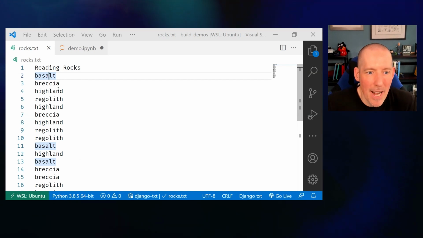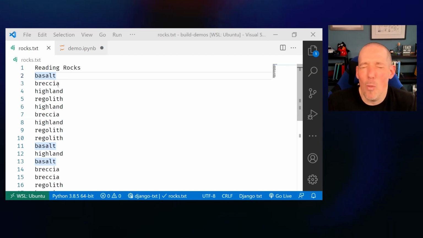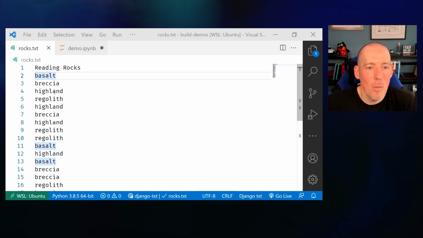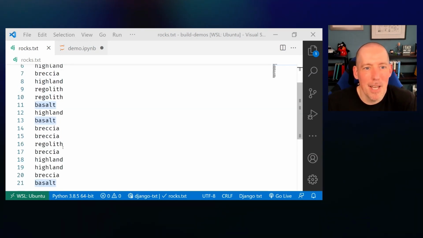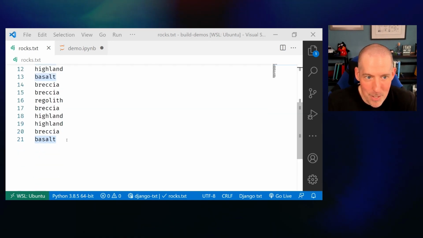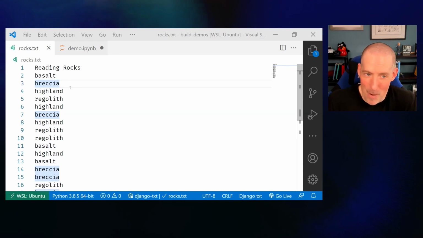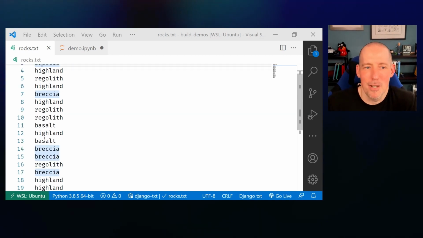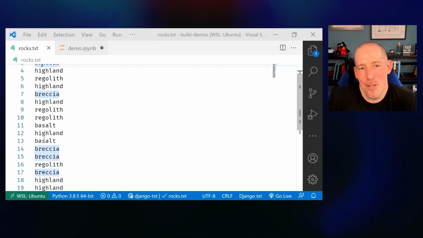So you'll notice that we've got a handful of different rocks that were collected by a rover. I want to say this was a moon rover. Please don't quote me on that. But anyway, here's my list of rocks. And so what I want to do is count them. Now, theoretically, if I'm a human, I could go in and count 1, 2, 3, 4 basalts. And my breccia, if I'm pronouncing that correctly, 1, 2, 3, but that's not really efficient. This is why we have computers.